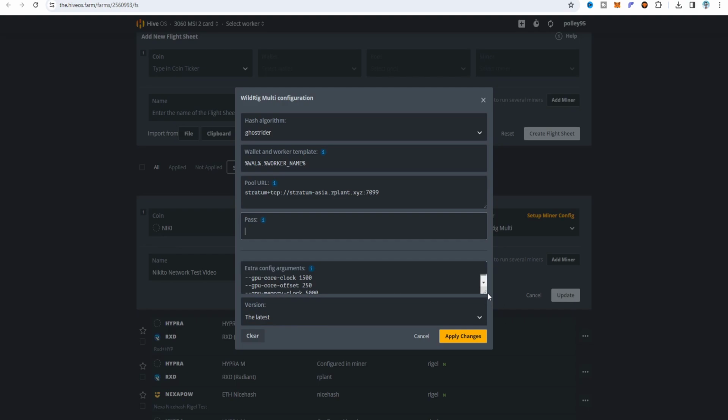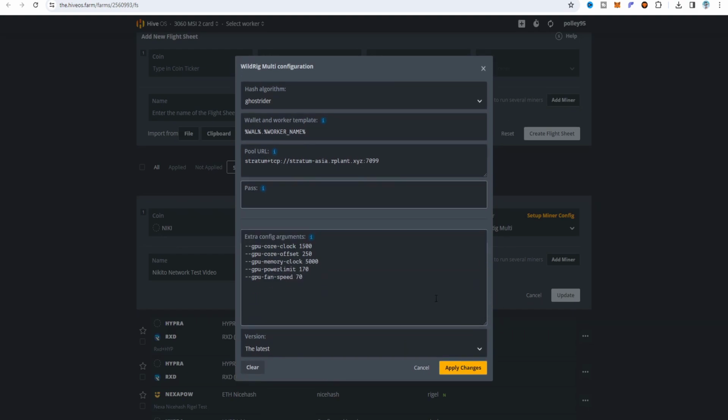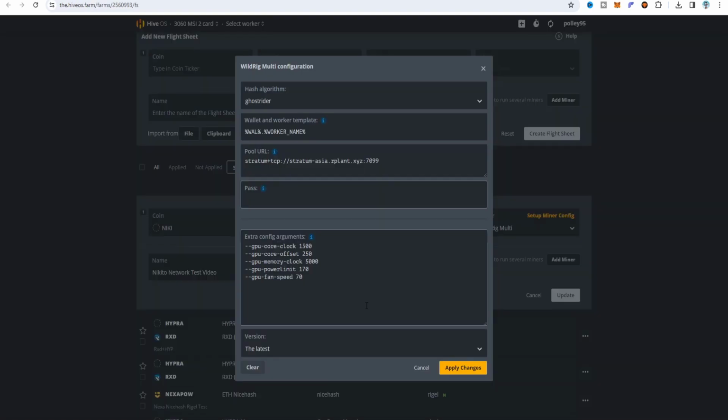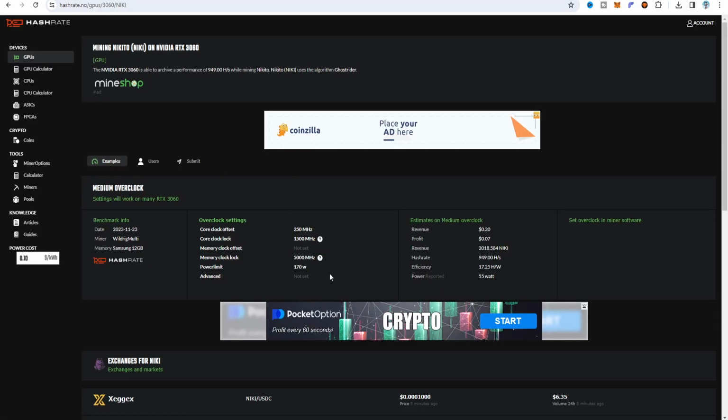And for the overclock setting, I set this overclock setting in the extra config argument, and this I found from the WildRig miner extra parameter, so that's why I get the better configuration, and this is working fine, and also get best update. Also, provided that the Hashrate.no is set, the 55 watt is the power reported, and also the hash rate is around 949. So I get the same hash rate, also I get the better hash rate on there, and the power reported is the same, it's 55 watt. So this is the same overclock setting I applied, that Hashrate.no is provided and also recommended.